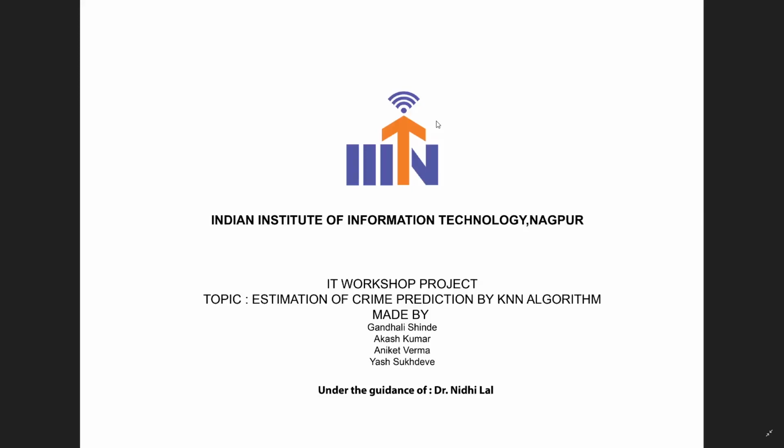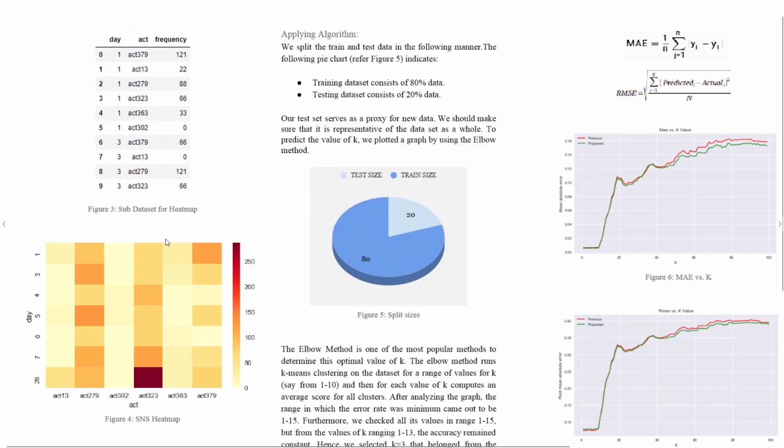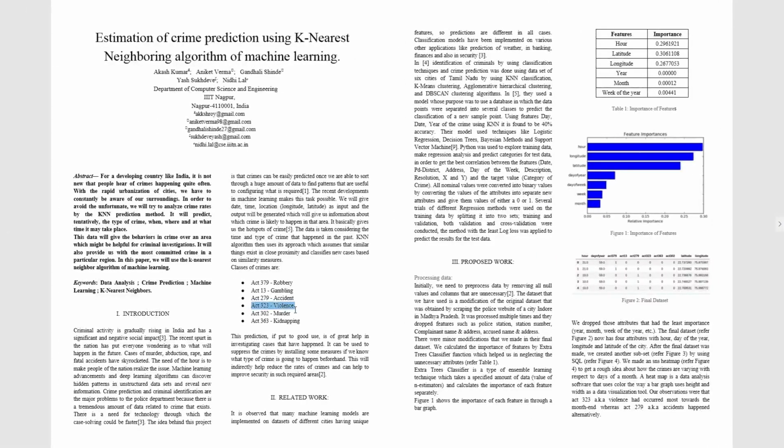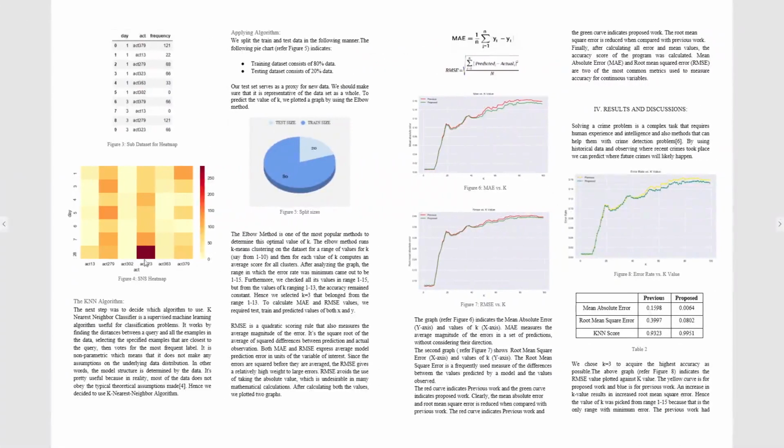Hello everyone. We the students of IIIT Nagpur made a project on estimation of crime prediction using KNN algorithm of machine learning. Since we had to apply KNN algorithm on our data set, we first created a heat map using SNS. This heat map depicted another sub-data set which had only the main attributes like day, act and crime. From this heat map, it is clear that Act 323 aka violence occurs frequently during month end.